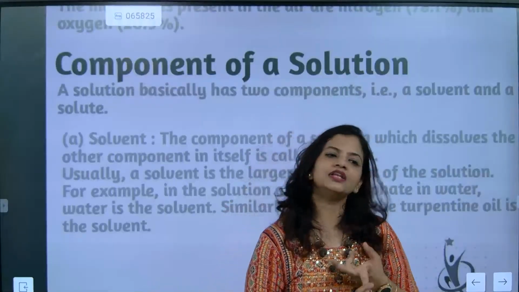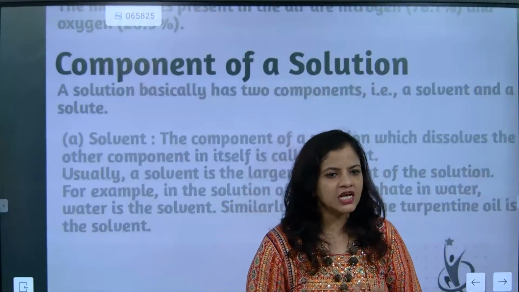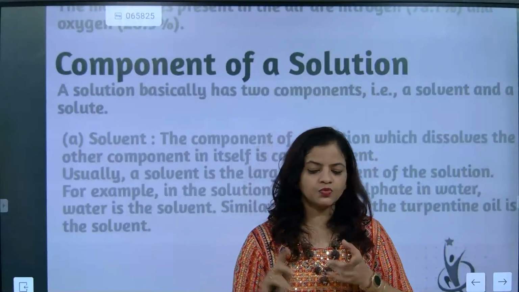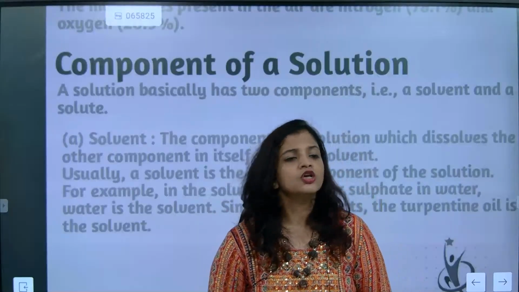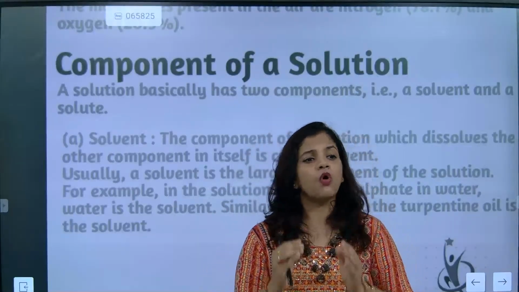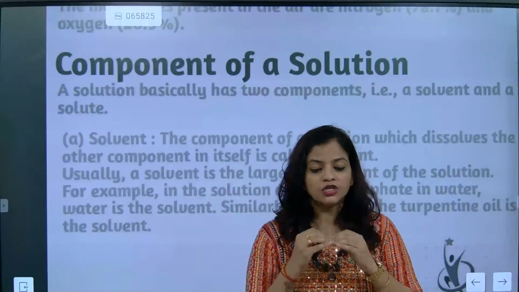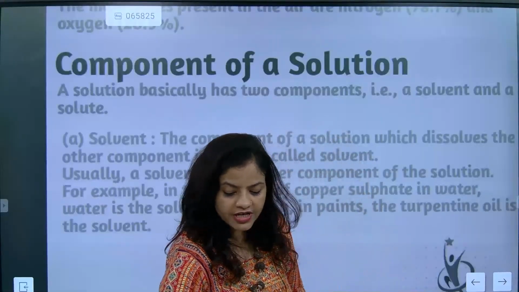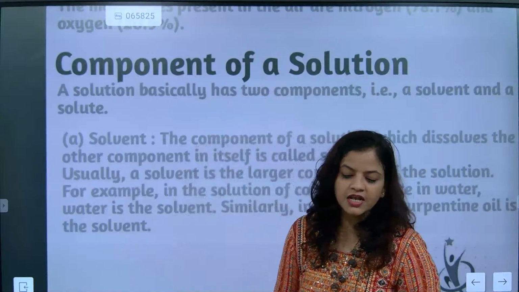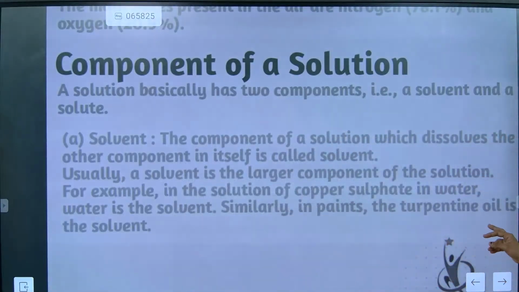Got it? Water is considered as universal solvent. Why? Because most of the solutes dissolve in it. Understood? So water is considered as what, beta? Universal solvent. I hope till here you might have understood, beta.